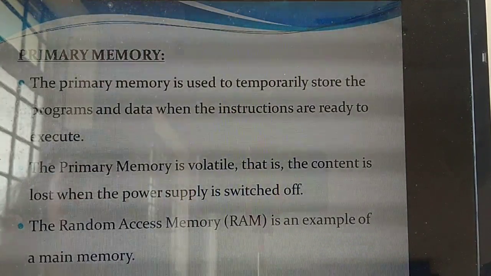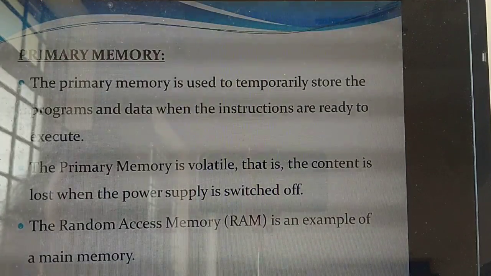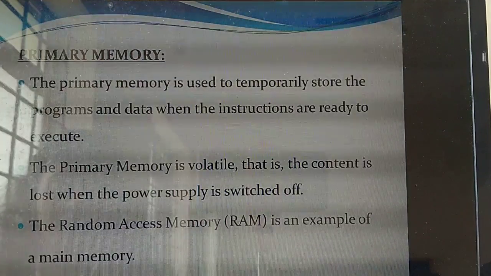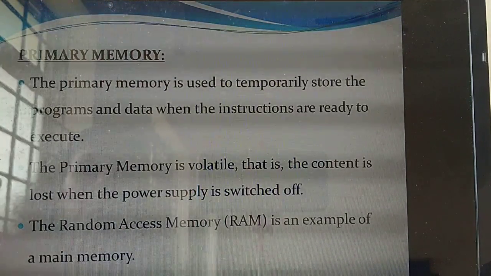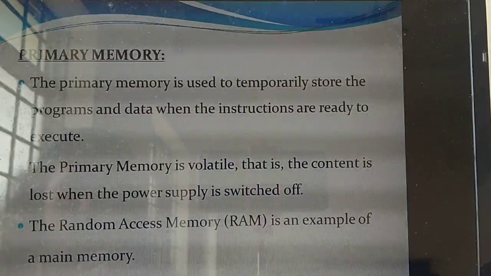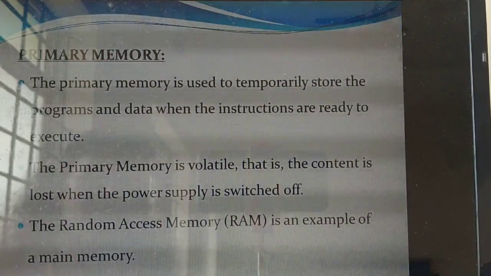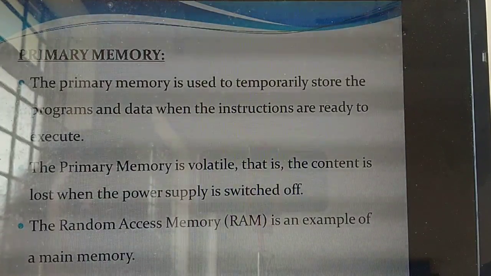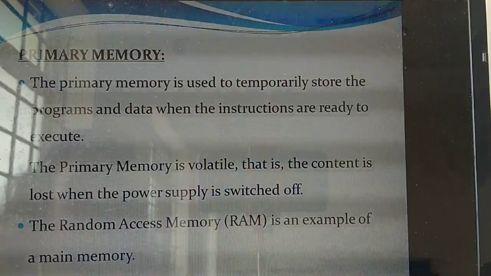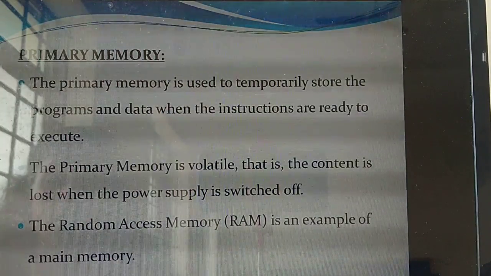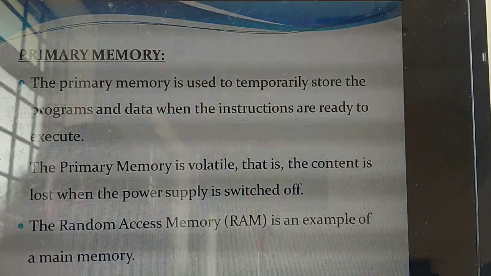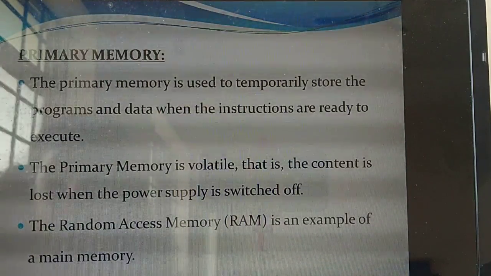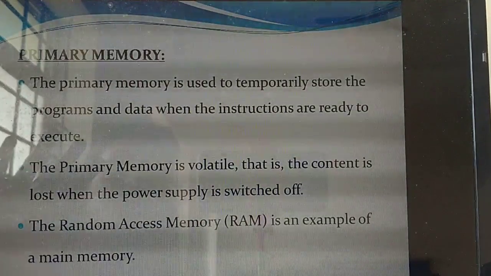Primary memory is used to temporarily store the programs. Not a permanent one. Temporarily used to store the program. So, merely hearing without studying is not useful. Primary memory is volatile. That means if you are storing something in the primary memory and the power is switched off, the contents you have stored in the primary memory will get erased. Understand? So primary memory is volatile. Immediately, if the power is gone, the data stored in the primary memory will get erased. The best example is RAM. What is the example for this primary memory? Random access memory. This is also an example of main memory.